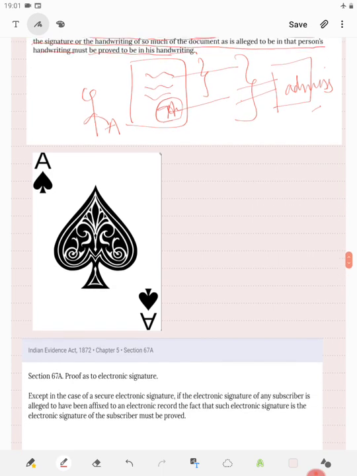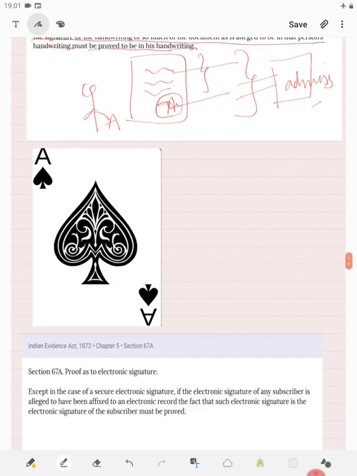However, there are three important ways in which it can be proved, and that you can remember from ACE, like the ace of cards. A stands for a person who is acquainted with the handwriting, who can give evidence as provided under section 47.